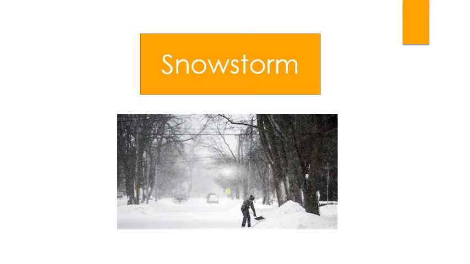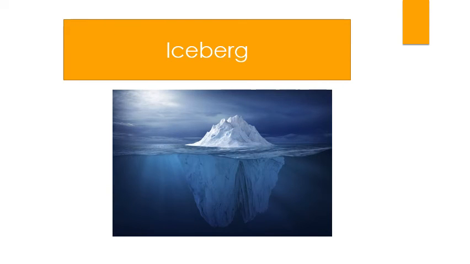And we have snowstorm. You know the meaning of snow, and you know the meaning of storm. So a snowstorm, it is a strong wind we have in the poles or in the ice. Then we have iceberg. What is an iceberg? Iceberg is a mountain which is made of ice. Yes, an ice mountain.